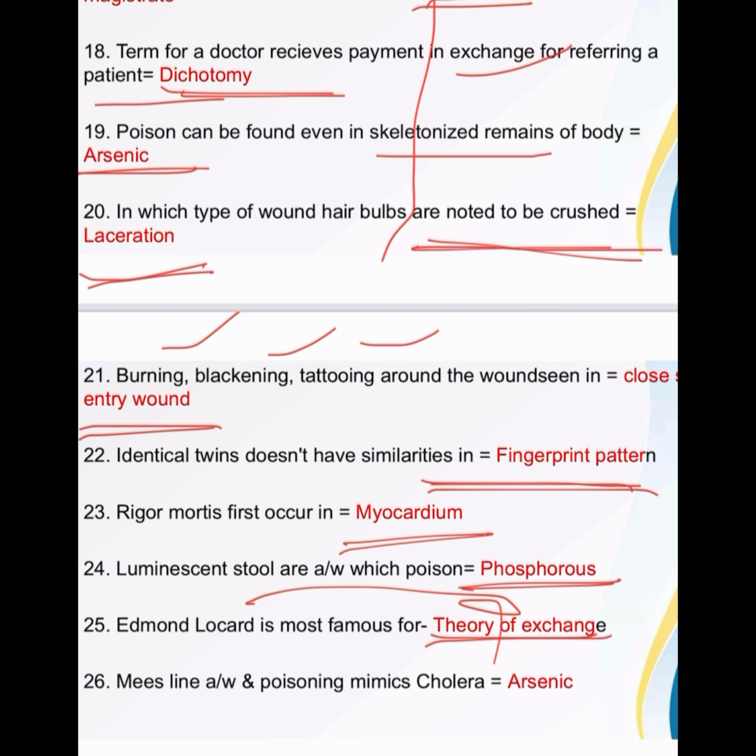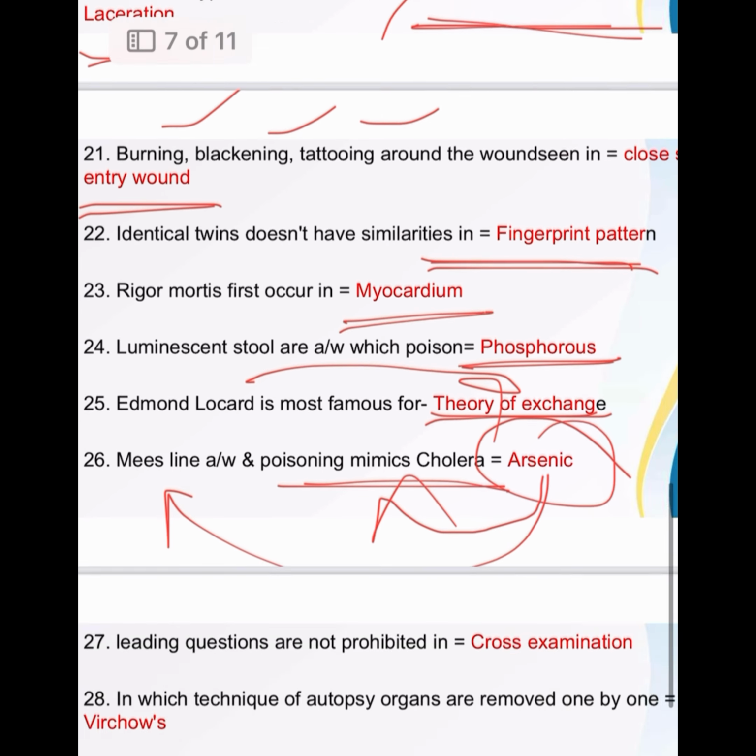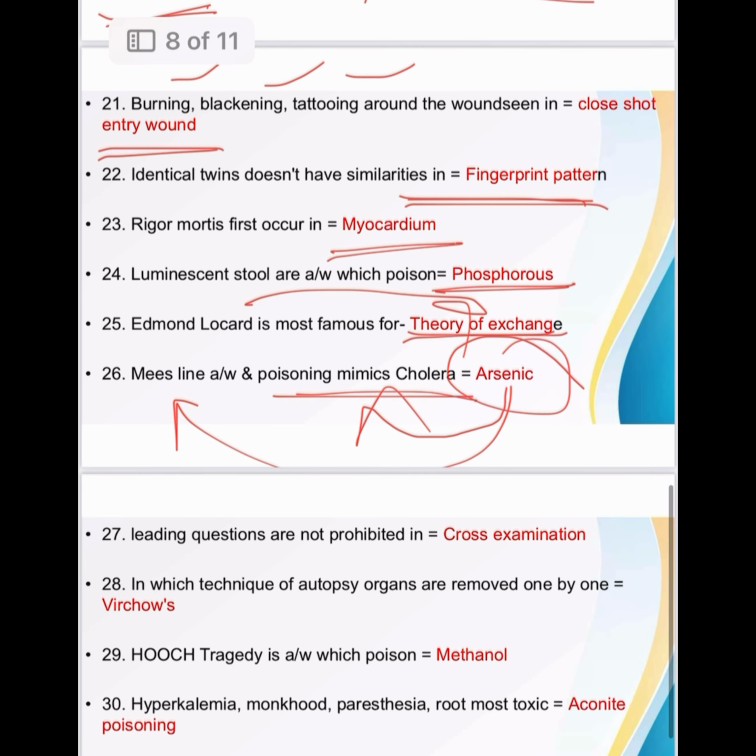Then Mees lines associated with poisoning that mimics cholera is arsenic. Then next, leading questions are not prohibited in cross examination. In which technique of autopsy are organs removed one by one?